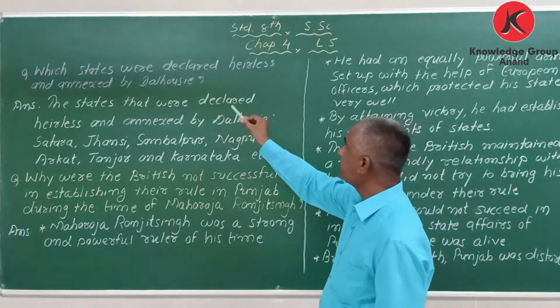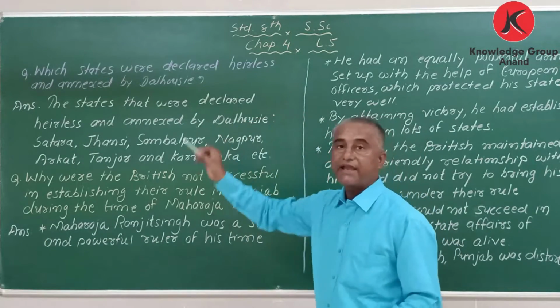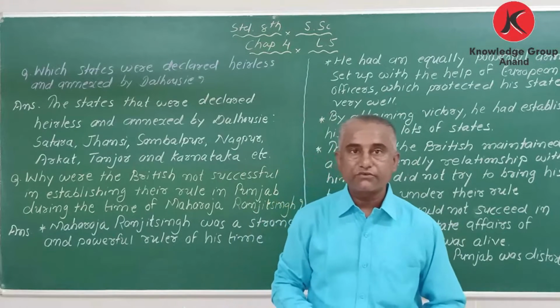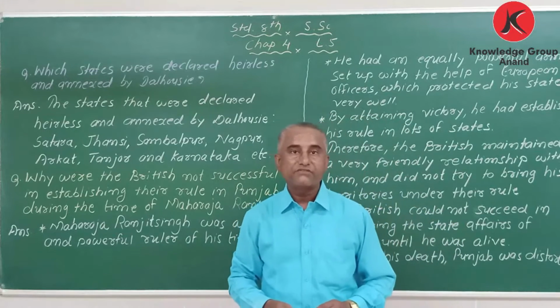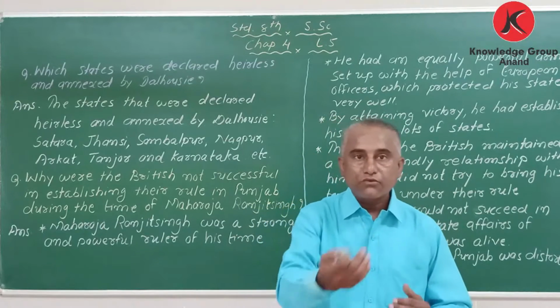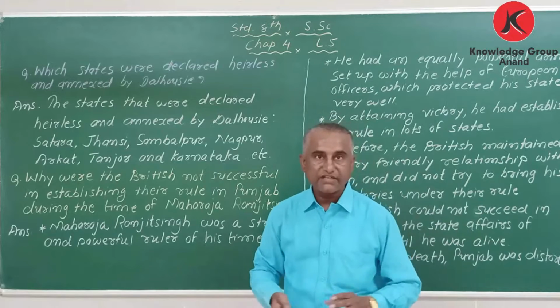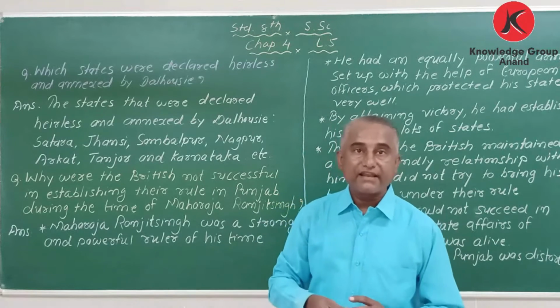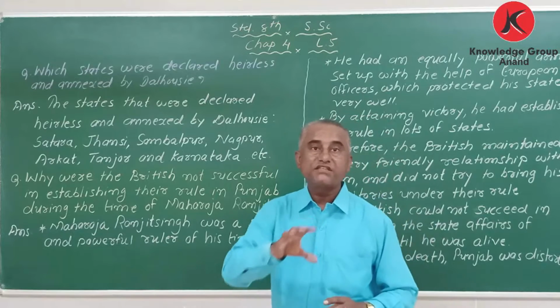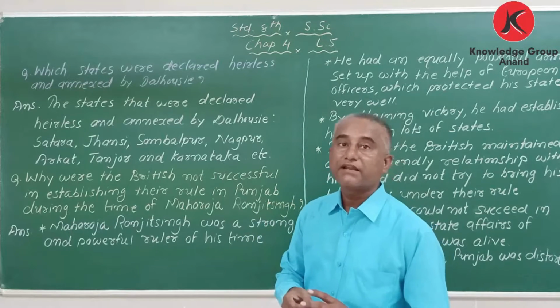Which states were declared heirless and annexed by Lord Dalhousie? My dear student, yesterday I said that Dalhousie, through the policy of annexation, took charge of some states. They were heirless; the king died without a child. So these states were annexed by Dalhousie.